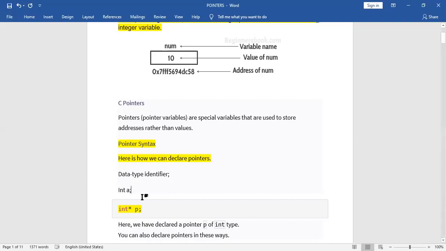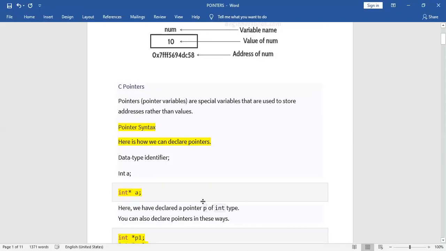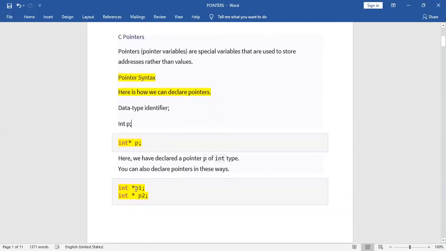Now if I write it like this, int a is converted to a pointer. Here we have declared a pointer variable a or p, whatever it is, p or a means the same. Here we have declared a pointer p of what type? Integer type. This is the type of the pointer. You can also declare in these two ways, int. This is the syntax, we can declare the pointer in these ways.